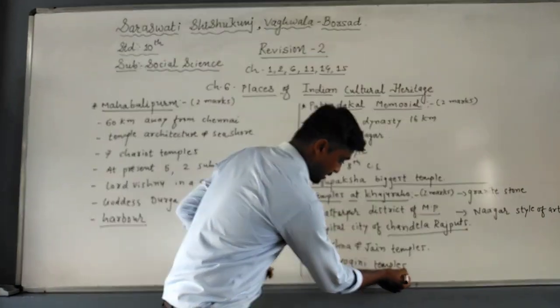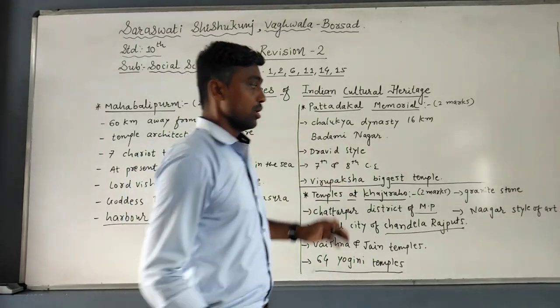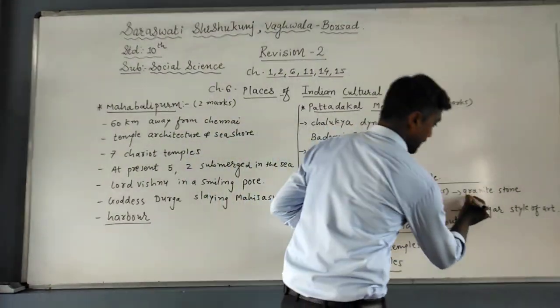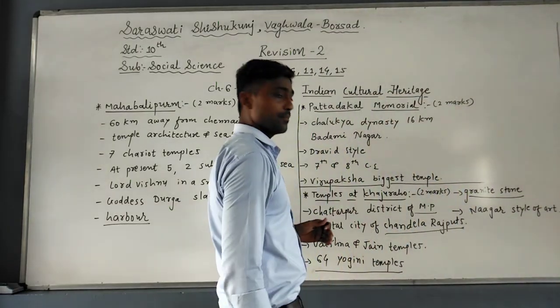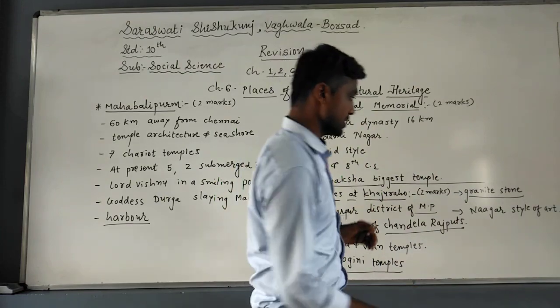Next one is that the 64 Yogini temple is the main temple or main attraction at Khajuraho. The entire town, or you can say the temples, were constructed with white granite stone. And the last one is that the architectural style of Khajuraho is Nagar style.